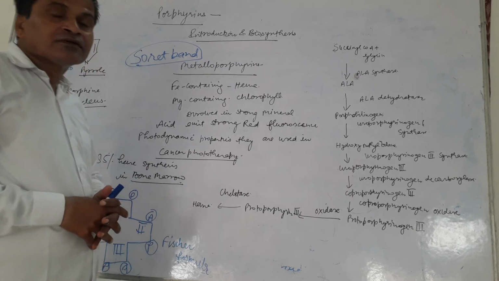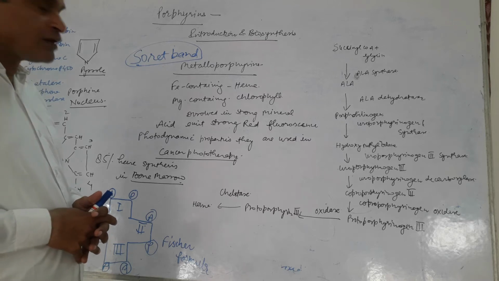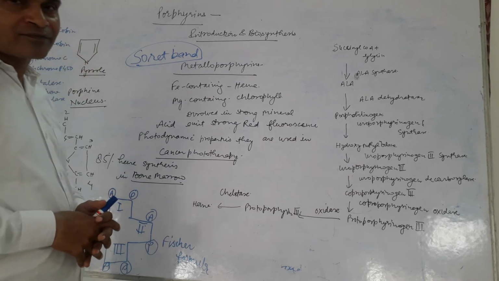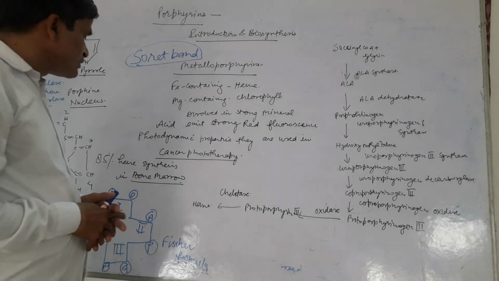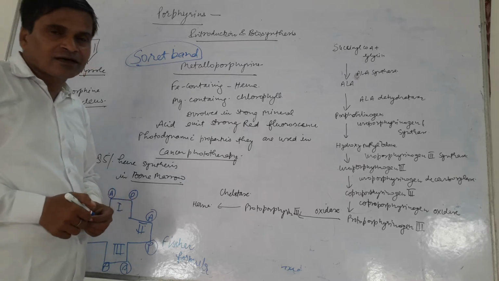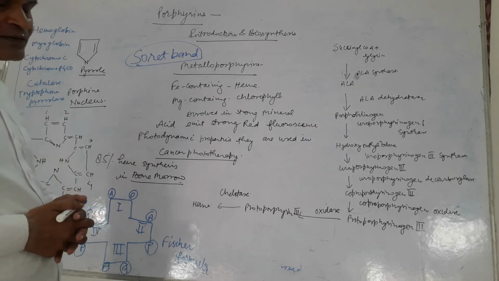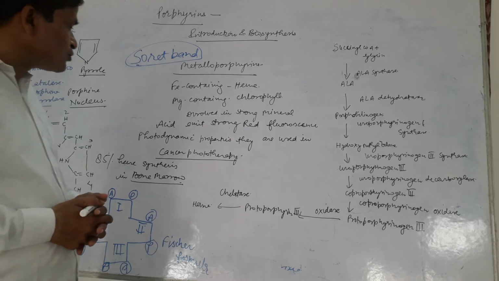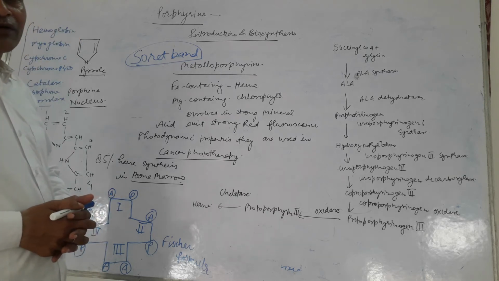In strong mineral acids, porphyrins are dissolved and are active at 400 nm and show deep red color fluorescence. They are fluorescent in nature and show deep red color in ultraviolet light when they are dissolved in strong acid. This photodynamic activity of the porphyrins is widely used in the medical sciences because they are used in cancer phototherapy, as they have the capacity to destroy tumor cells.